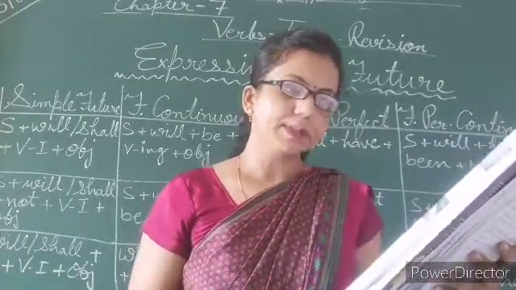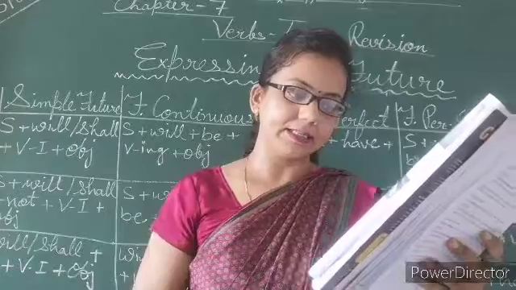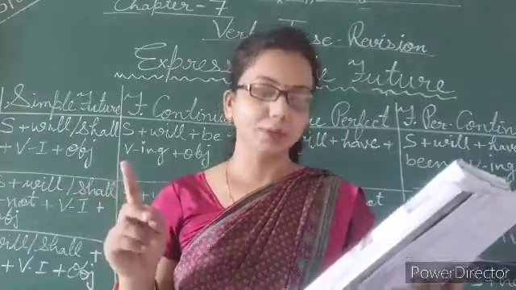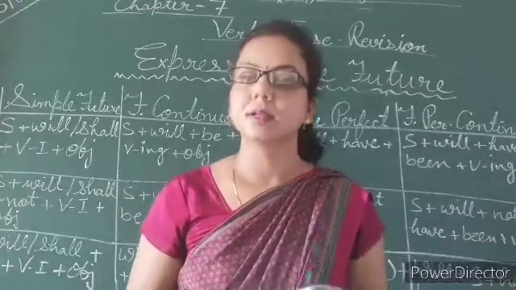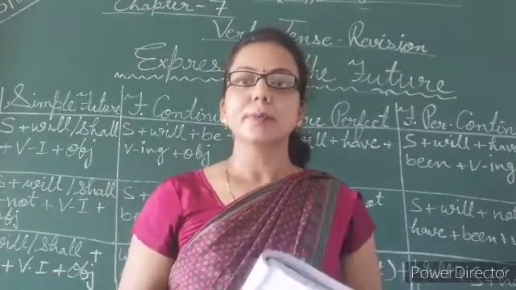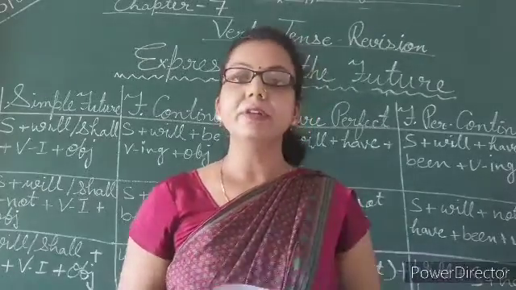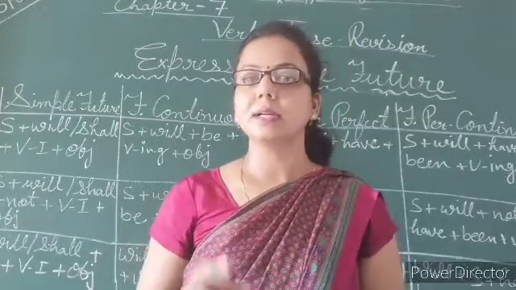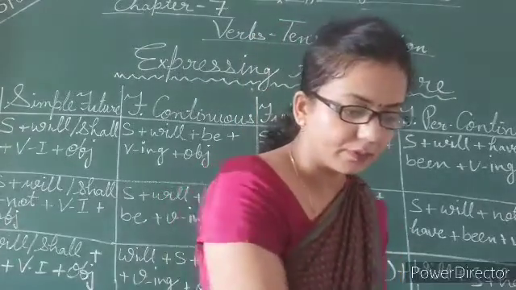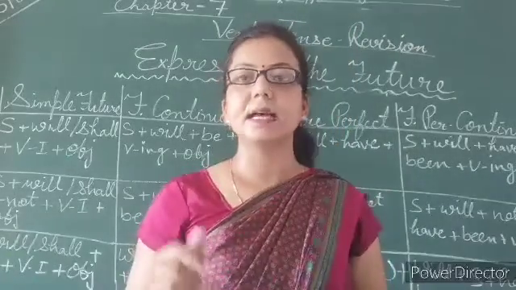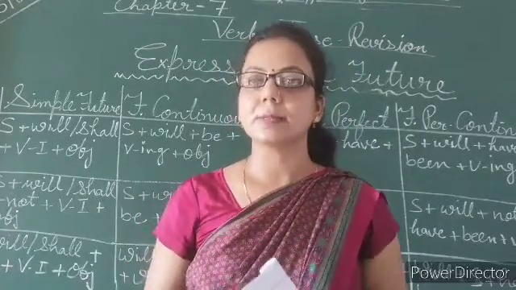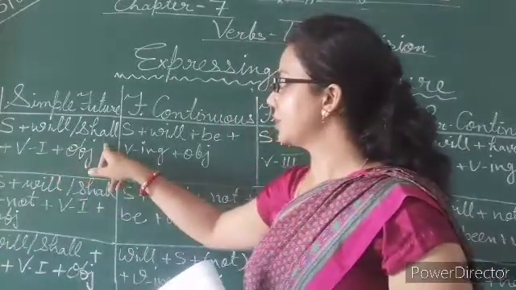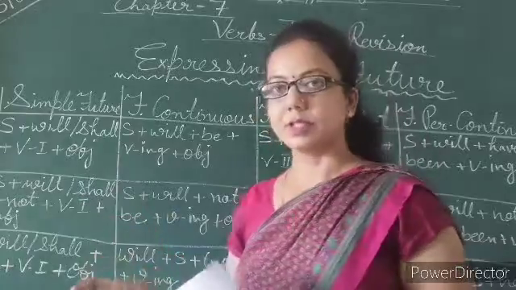So the simple future tense is used to express actions yet to take place, in the time that will come. For example, the first sentence which we took, I will cook tonight. This is a form of simple future. Have a look at the structure: subject plus will or shall plus verb's first form plus object.